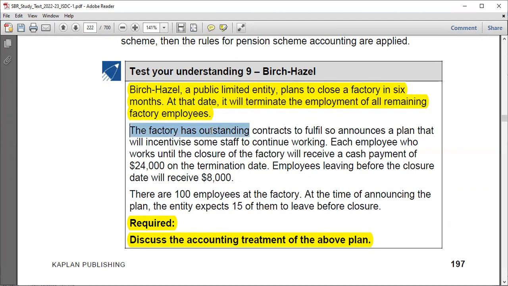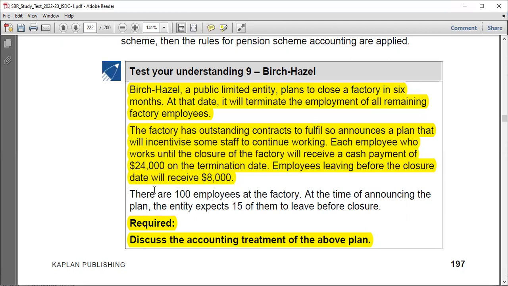Okay, so the factory has an outstanding contract to fulfill and so announces a plan that will incentivize some staff to continue working. You see this, the factory has an outstanding contract. They have to fulfill some contracts, so there are some staff that will have to remain. Each employee who works until the closure of the factory will receive a cash payment of 24,000 on the termination date. Employees leaving before the closure date will receive only 8,000. So this is what is told to the employees.